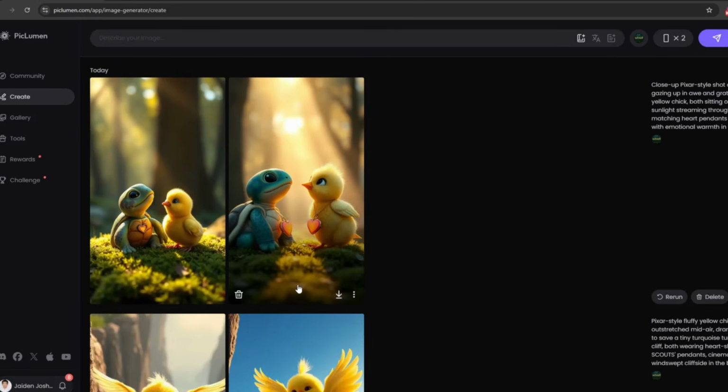To download the images you'd like to use, just click the arrow below each one and save it to your computer.